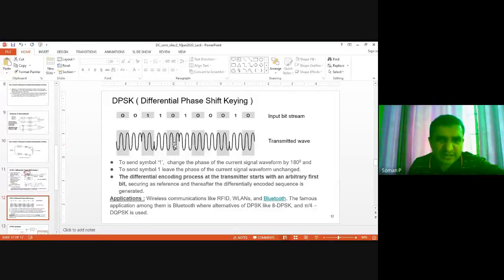So you're seeing the difference, right? When we want to detect a 0, you are getting a positive value, and when the actual bit that we need to detect is a 1, then the output of that multiplier in the receiver is a negative quantity. So without a local synchronous carrier, we have achieved our purpose. So this is the DPSK concept.